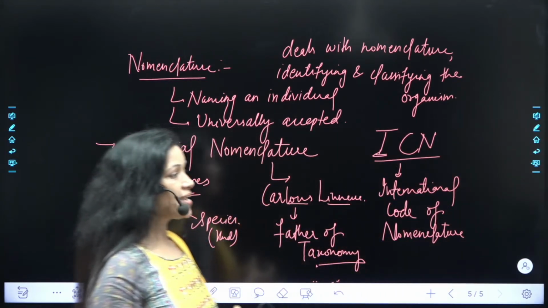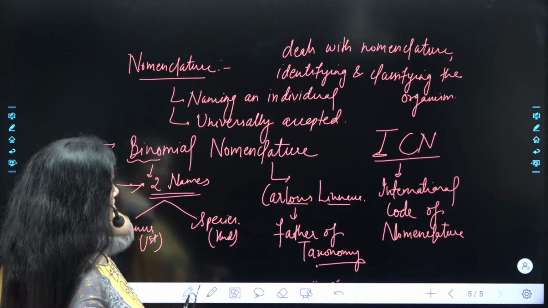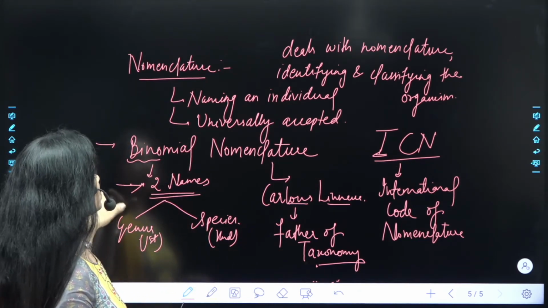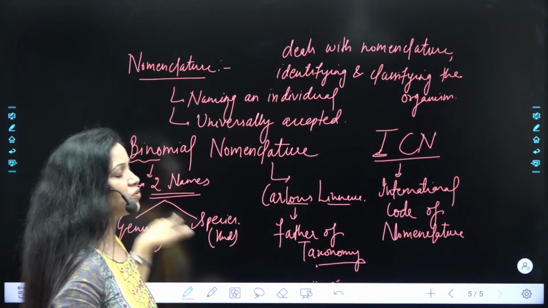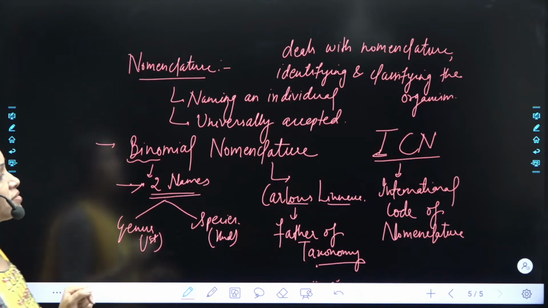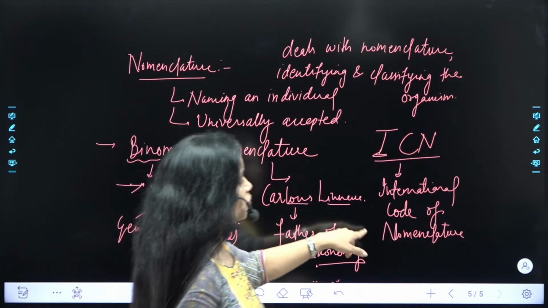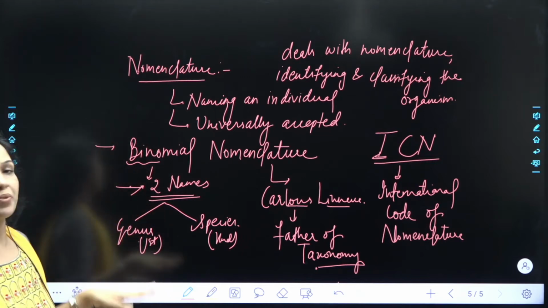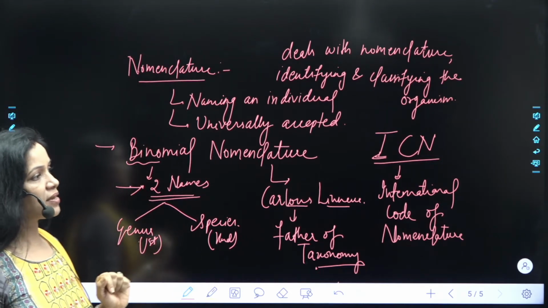So taxonomy is a science, and who has given this? Who is the father of taxonomy? It is Carolus Linnaeus, and he only proposed this nomenclature, that is binomial nomenclature. Now we are going to discuss some rules given by the International Code of Nomenclature. Following those rules, the binomial nomenclature is done. So we'll discuss some rules.